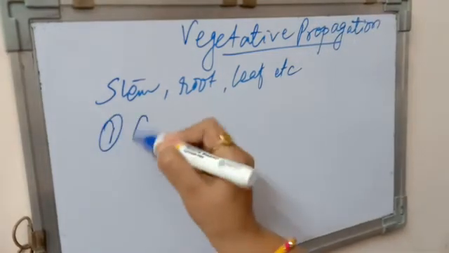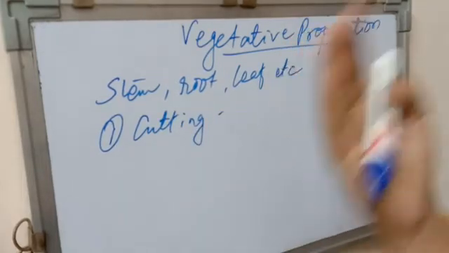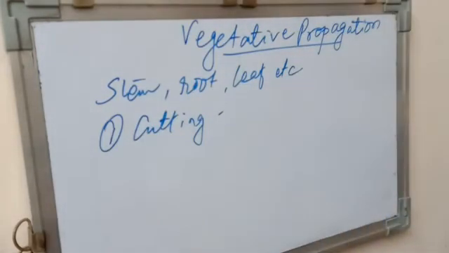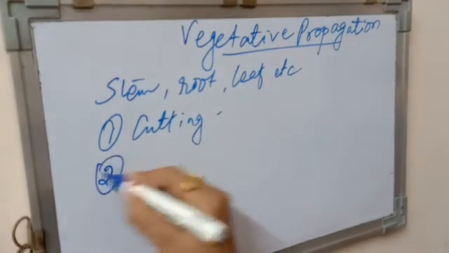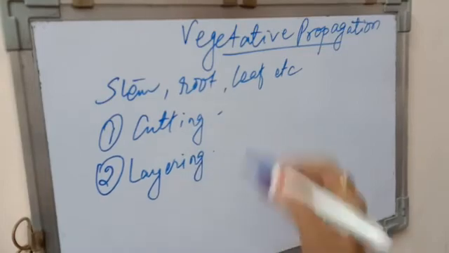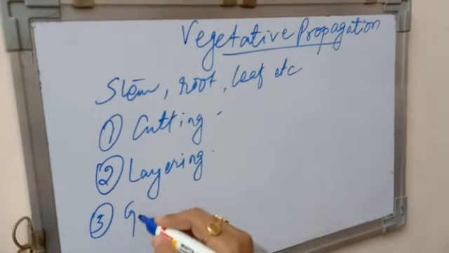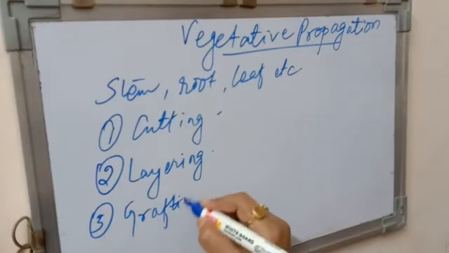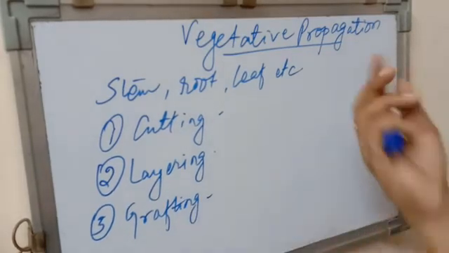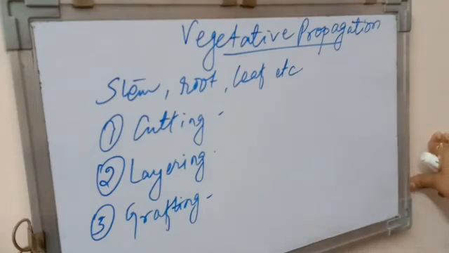For example, we use cutting. We use rose stem cuts to produce a new plant. Then the second one is layering, that is easily observed for jasmine plants. We have grafting. Grafting can also be used for your mint, your pomegranate, then especially for mango and guava trees.